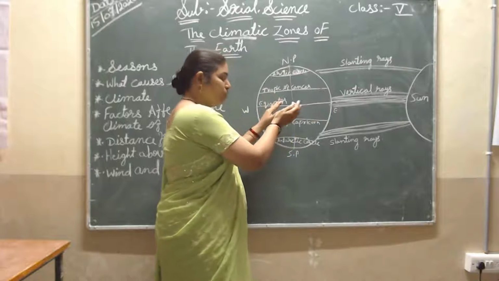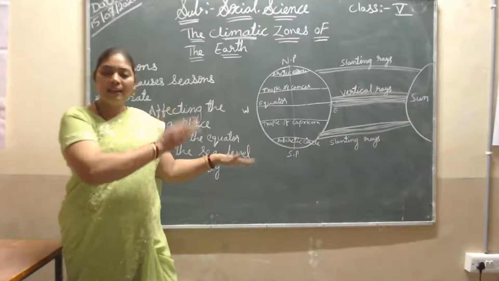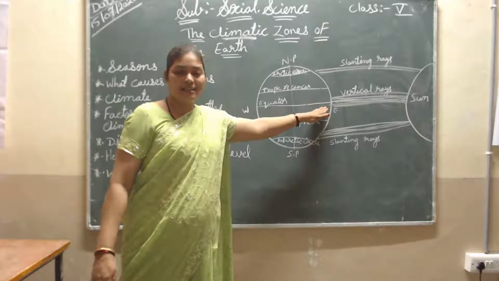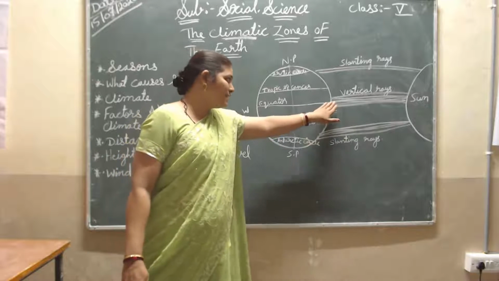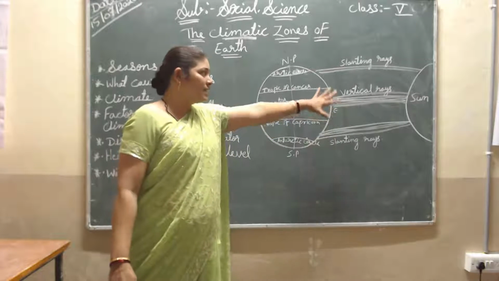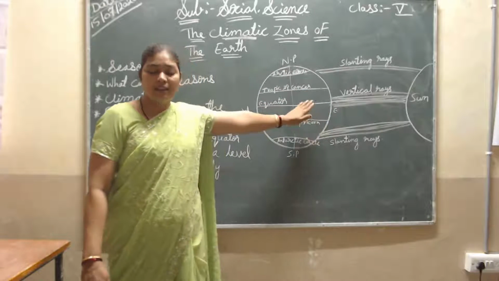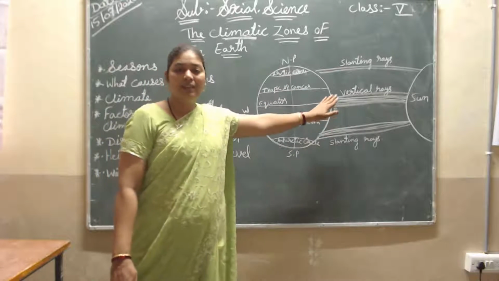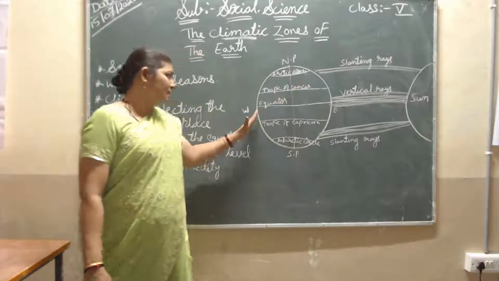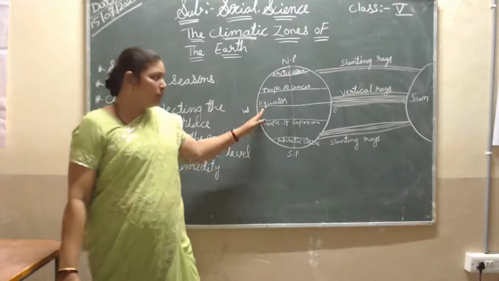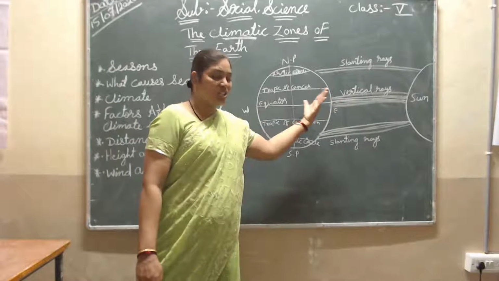Then whichever hemisphere is facing the sun rays, that hemisphere is getting the season. For example, the eastern hemisphere will be facing the sun rays directly at that time. This hemisphere is receiving, and this hemisphere has the summer season, and the western hemisphere maybe has the winter season, because it is the opposite. Like this it will keep changing slowly.